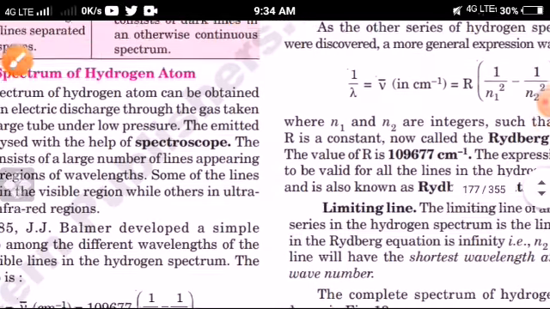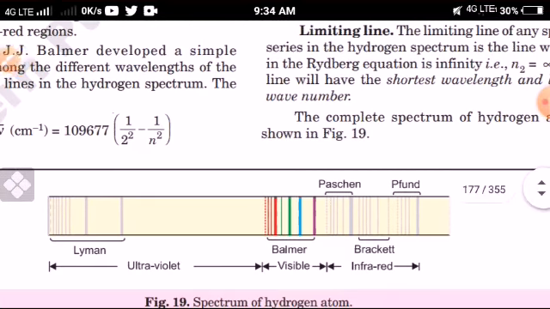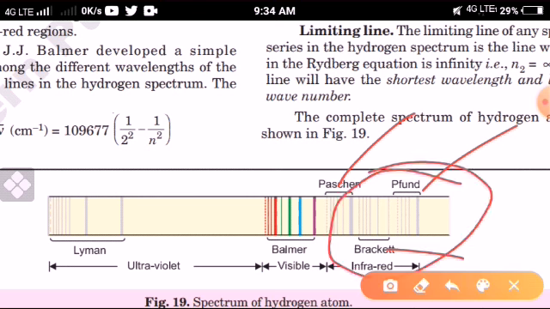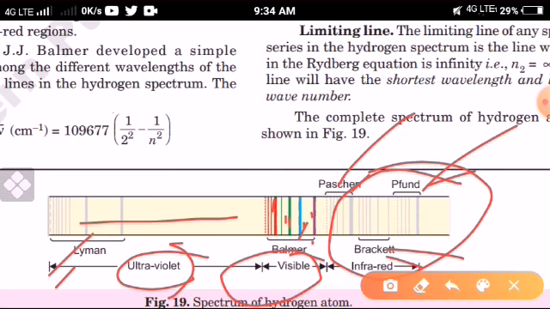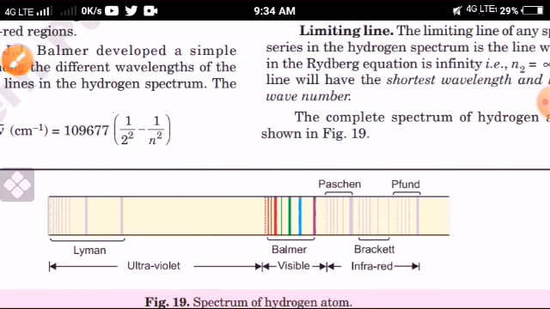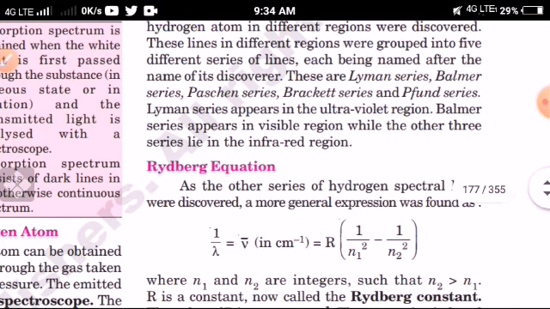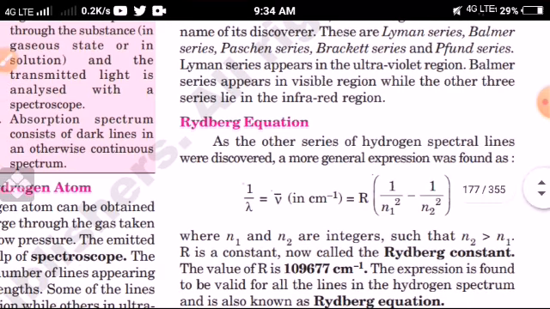You know about this, na? See, this figure also denotes it. See here, infrared is given. Which series occur in the infrared? Paschen, Pfund and Brackett occur in the infrared region. Balmer contains only the visible region. The Lyman series contains the ultraviolet region. So this is the spectrum of the hydrogen atom given by the different series or different lines, and these are the series and regions.